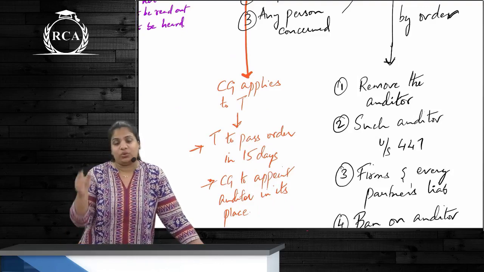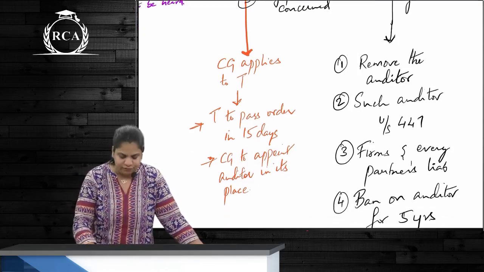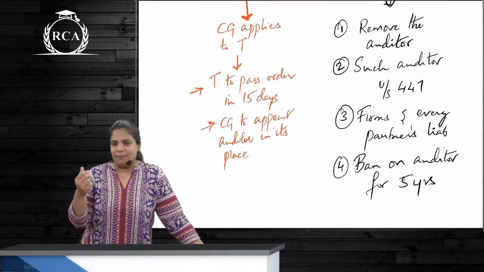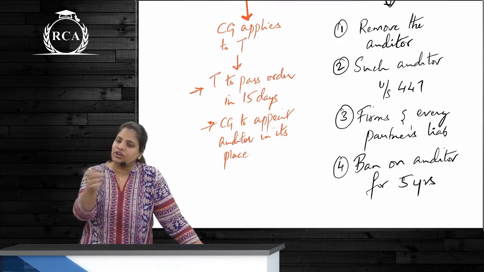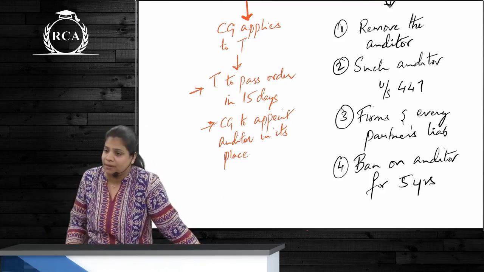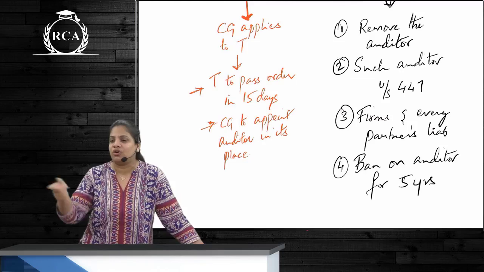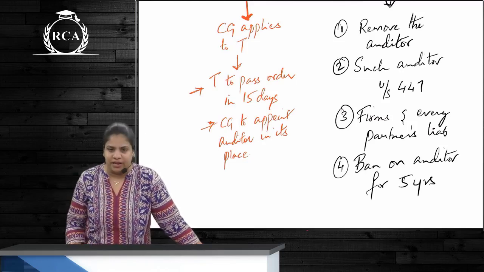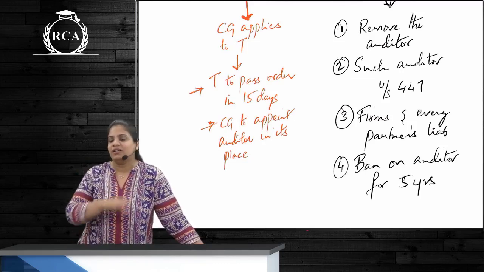Other than that, since fraud is involved, this auditor will be liable under section 447, where the amount is the penalty. Who will be liable? Is it only the auditor or the entire audit firm will be liable? Firm, because the firm's liability is joint and several. But who will go to jail? Only this particular auditor. Along with that, this auditor also will have a ban.